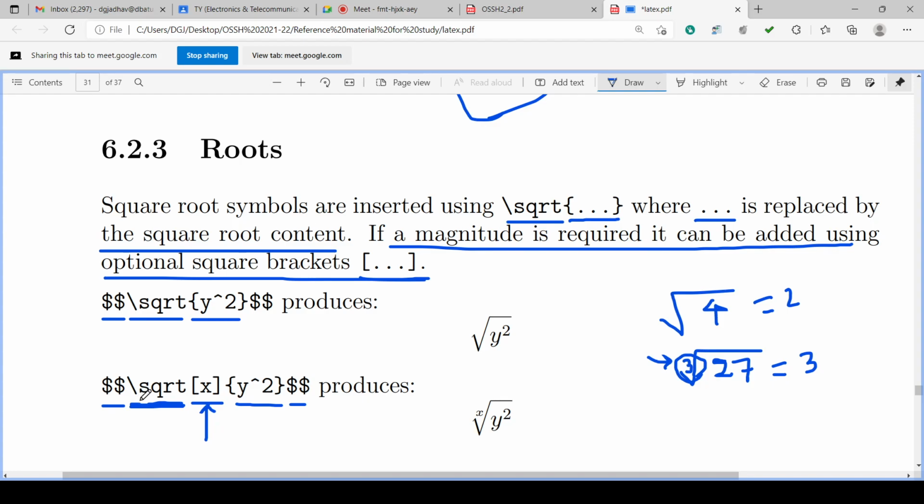So math mode started, backslash sqrt, a square root symbol is used. Square bracket x is the power, curly bracket y cap 2, cap is indicating the power, y cap 2 is y square, so the curly bracket contains y square, that will be the content of the square root, and math mode is ended. Double dollar math mode is for writing the equation on a separate line. So this is about writing the roots. So we have seen the writing of the roots.